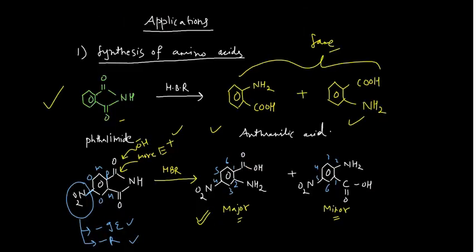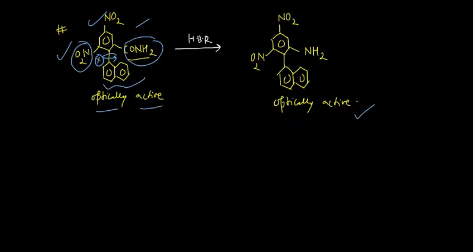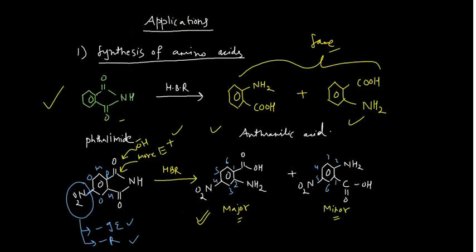Based on this you have seen, let me check, where is that, right, these are the things. So this is the major and this is the minor. Why? This NO2 is a minus I effect, which is making this more nucleophilic, and this will get the OH attack and that will survive in the product.